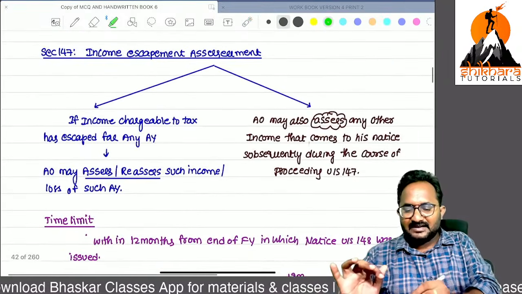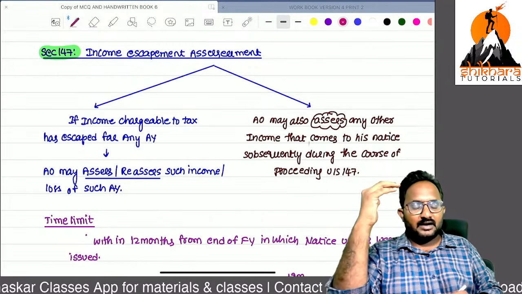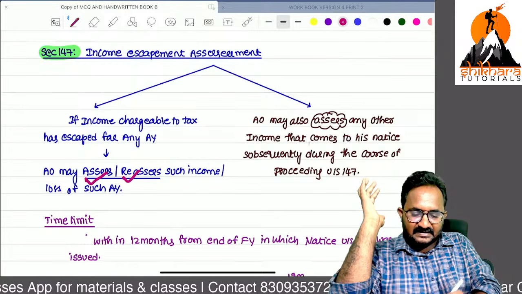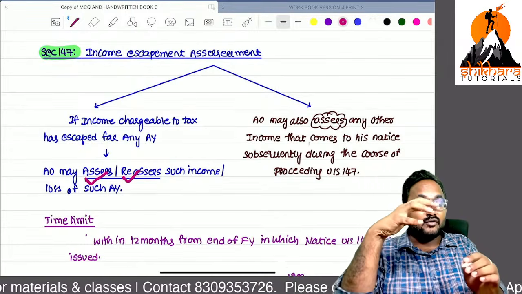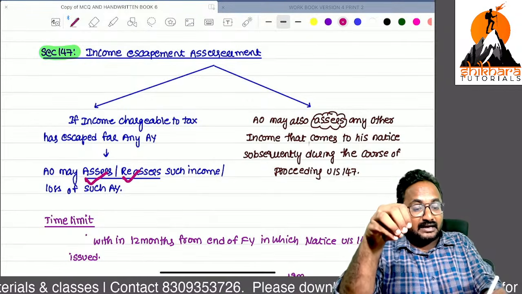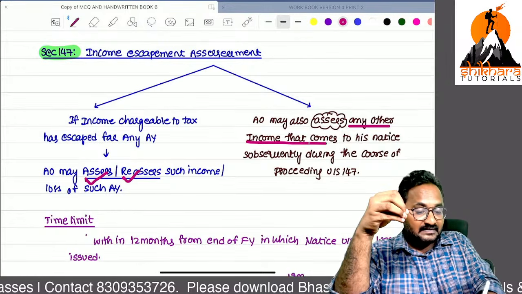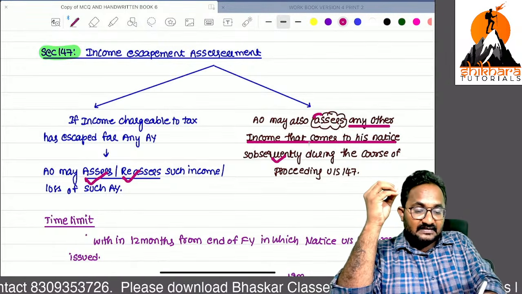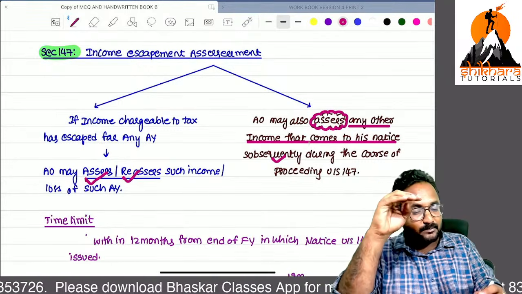Now 147 is a normal concept. Already we have got more and more information, so now we can assess and reassess the income of the assessee. While conducting the 147 assessment, if any other income also comes into the notice of the assessing officer subsequently, we can assess that income also under the income escapement assessment.